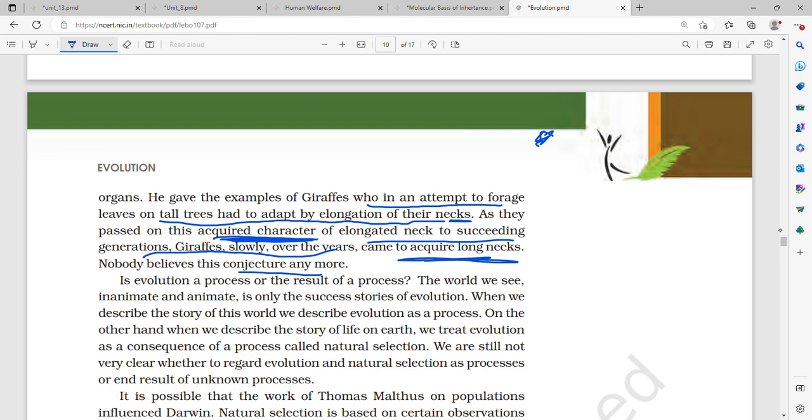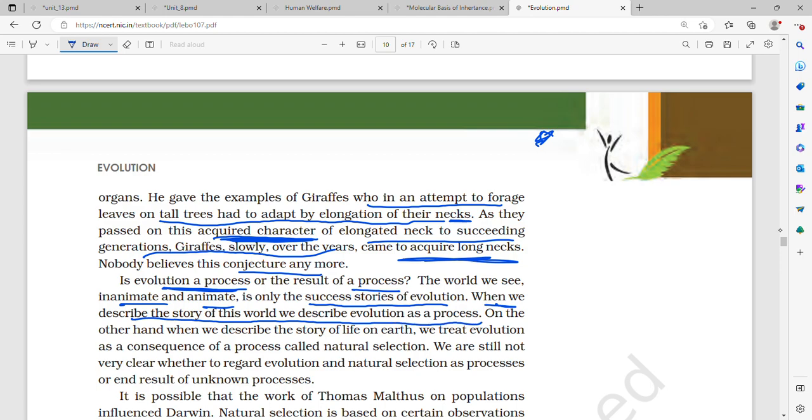Is evolution a process or the result of a process? So is evolution itself a process, or is it the result of a process? The world we see, inanimate, that is not living, and animate, that is living, is only the success stories of evolution. When we describe the story of this world, we describe evolution as a process.